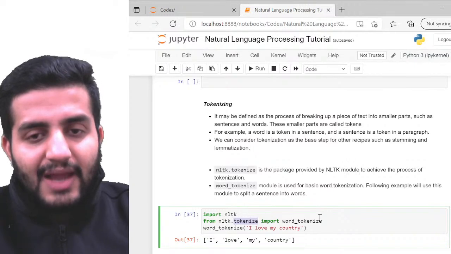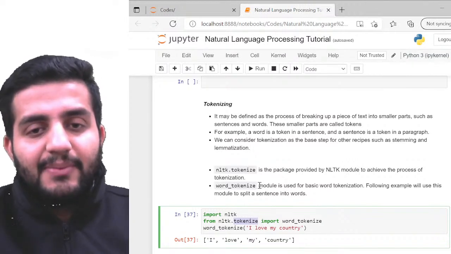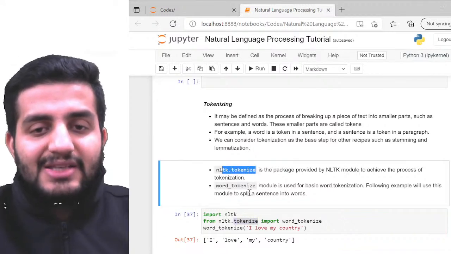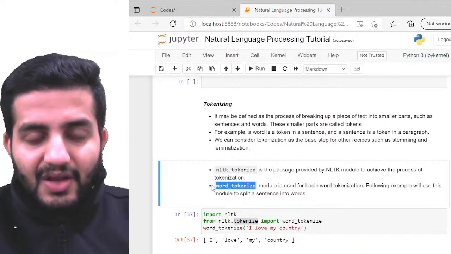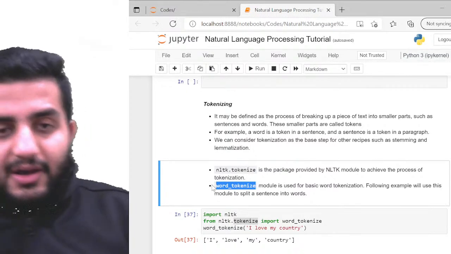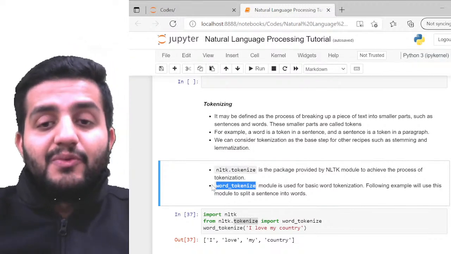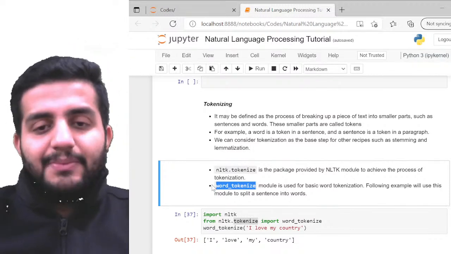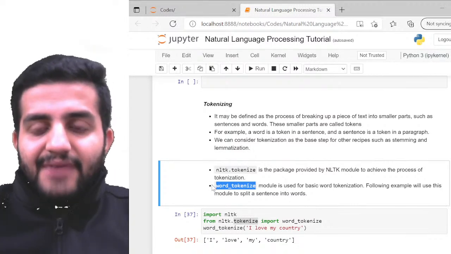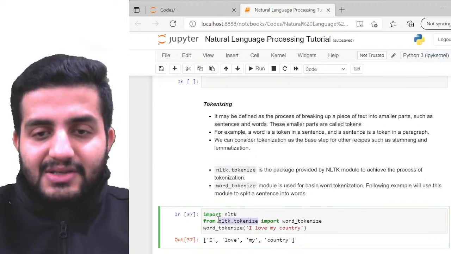The very standard function available within nltk.tokenize is word_tokenize. What word_tokenize does is basically split your sentence into the smaller words. For example, you can see I have just imported word_tokenize from the NLTK tokenize module.